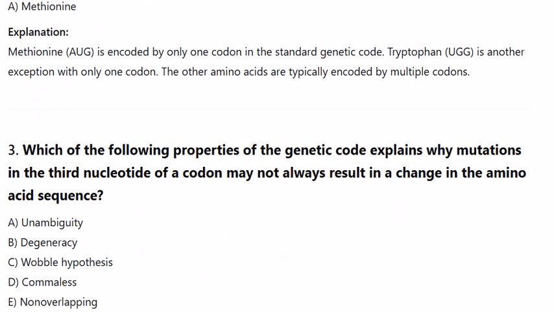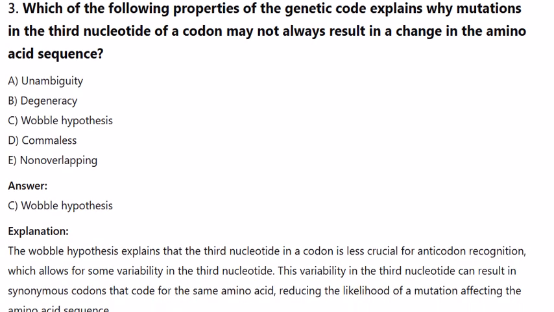3. Which of the following properties of the genetic code explains why mutations in the third nucleotide of a codon may not always result in a change in the amino acid sequence? A. Unambiguity. B. Degeneracy. C. Wobble hypothesis. D. Comma-less. E. Non-overlapping. Answer: C. Wobble hypothesis.